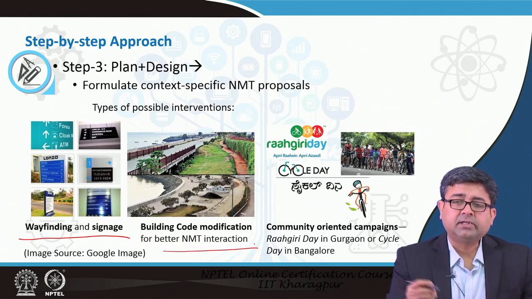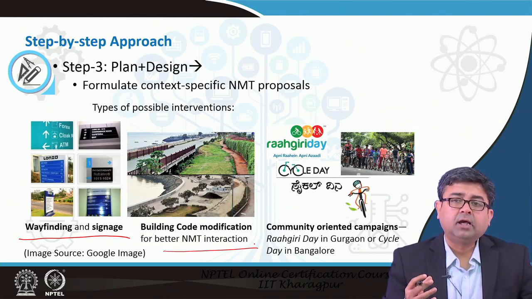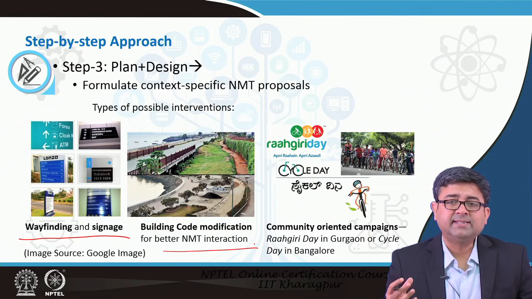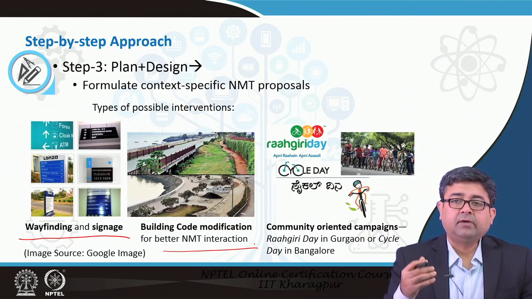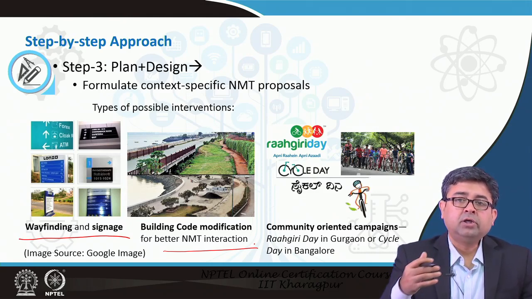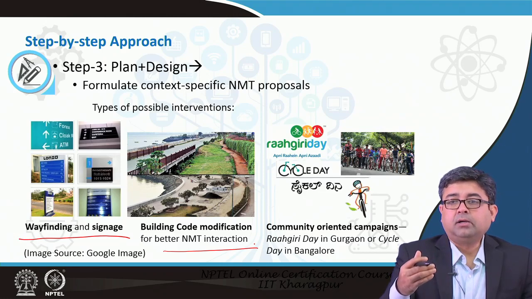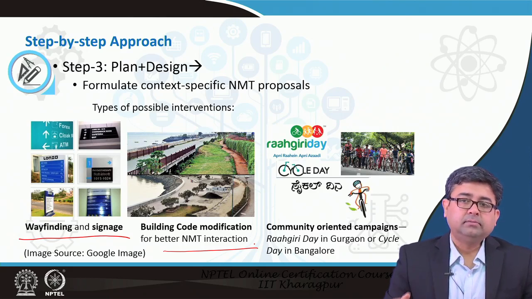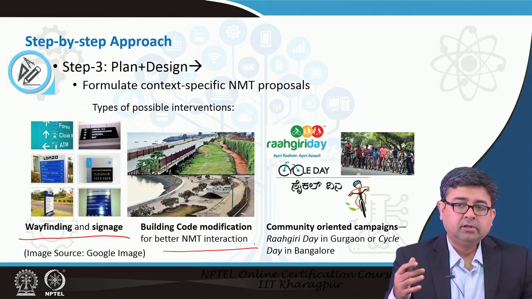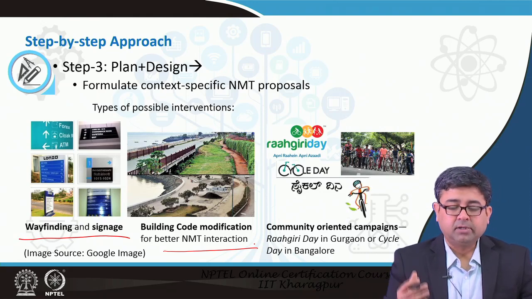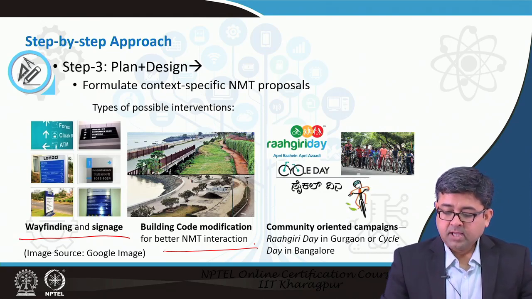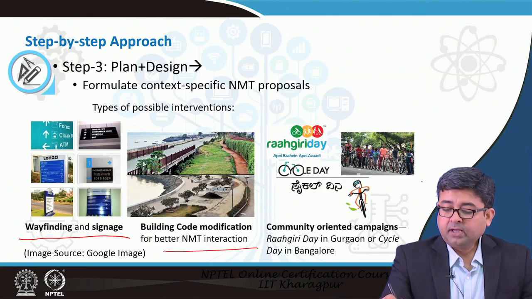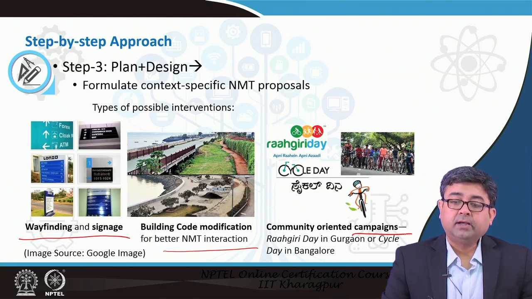Building code modification: there can be several bylaws saying that if you have frontage on a major road, you have to have, for example, a footpath that the builder has to put in. Without putting in a footpath, you cannot finalize or construct your residential complex. Similarly, commercial complexes and so on and so forth. And then there are other campaigns and strategies that are possible as well.